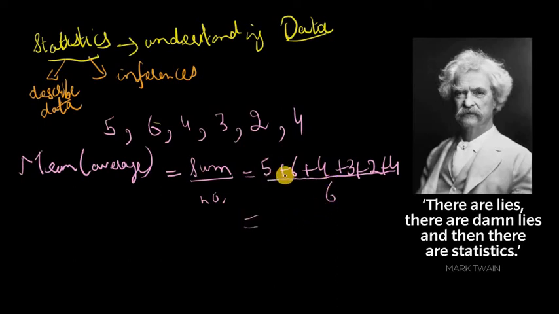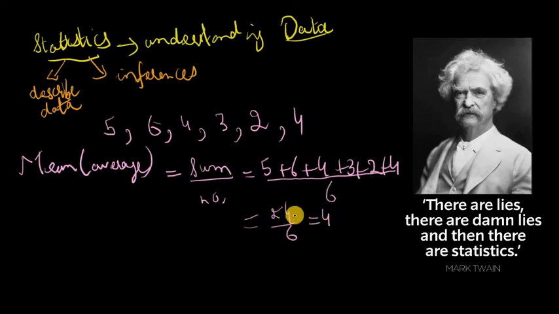So let's calculate it quickly. 5 plus 6 is 11. 11 plus 4 is 15. And then plus 3 is 18. Plus 2 is 20. And plus 4 would be 24. So 24 divided by 6 is going to be 4.